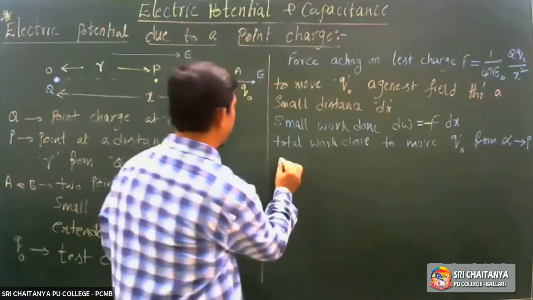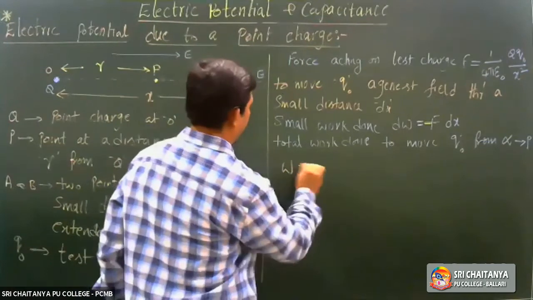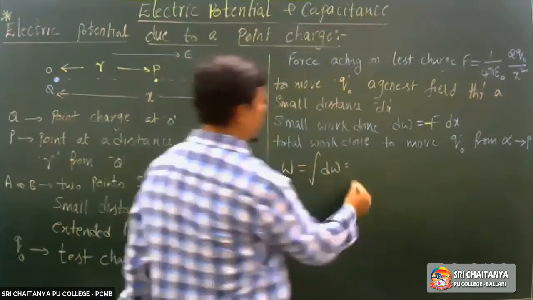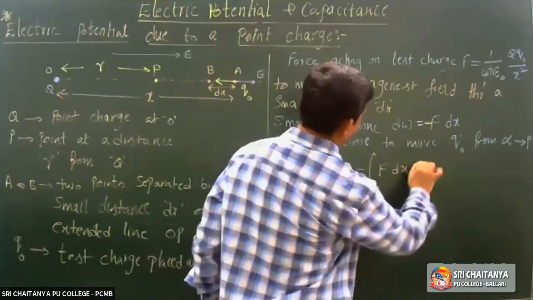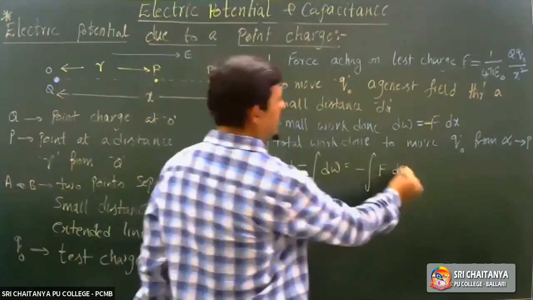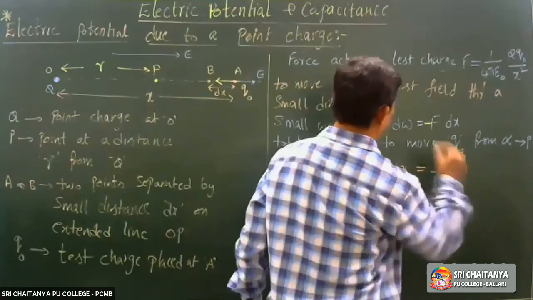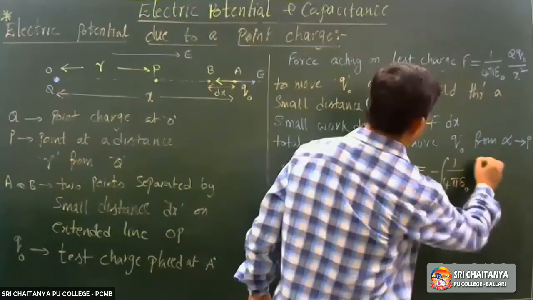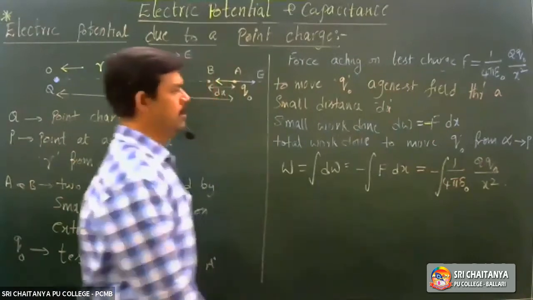Total work done, integration. W is the integral of dW. What is dW there? Minus of integral of F dx. Then minus integral of F, which is 1 by 4 pi epsilon naught Q naught by x square dx.